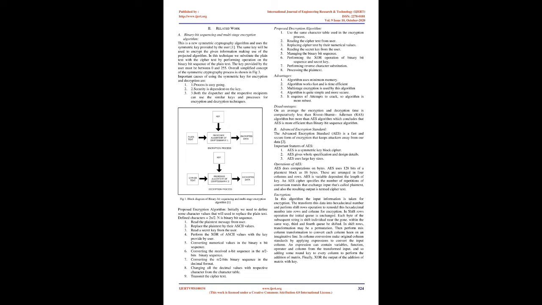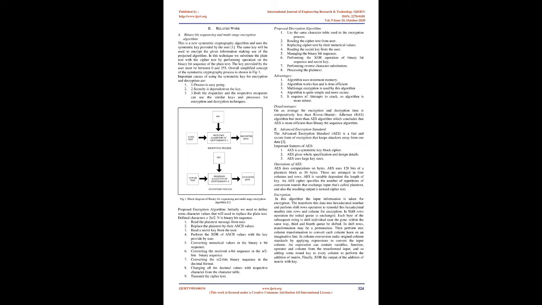Important causes of using the symmetric key for encryption and decryption are: 1. Process is easygoing. 2. Security is dependent on the key. 3. Both the dispatcher and the respective recipients can use the same keys and processes for encryption and decryption techniques. Proposed encryption algorithm. Initially we need to define some character values that we'll use to replace the plain text. Defined characters equals 2^(n/2), where n is the binary bit sequence.